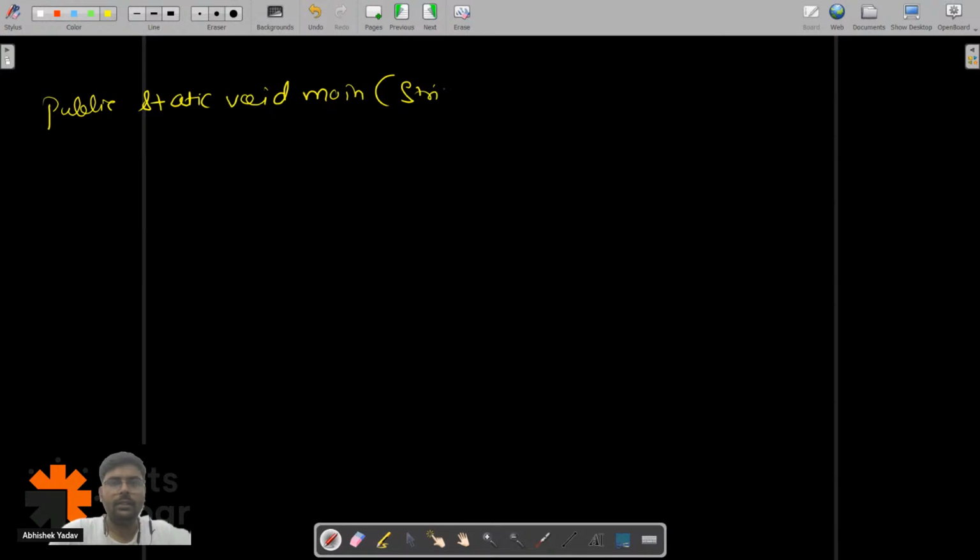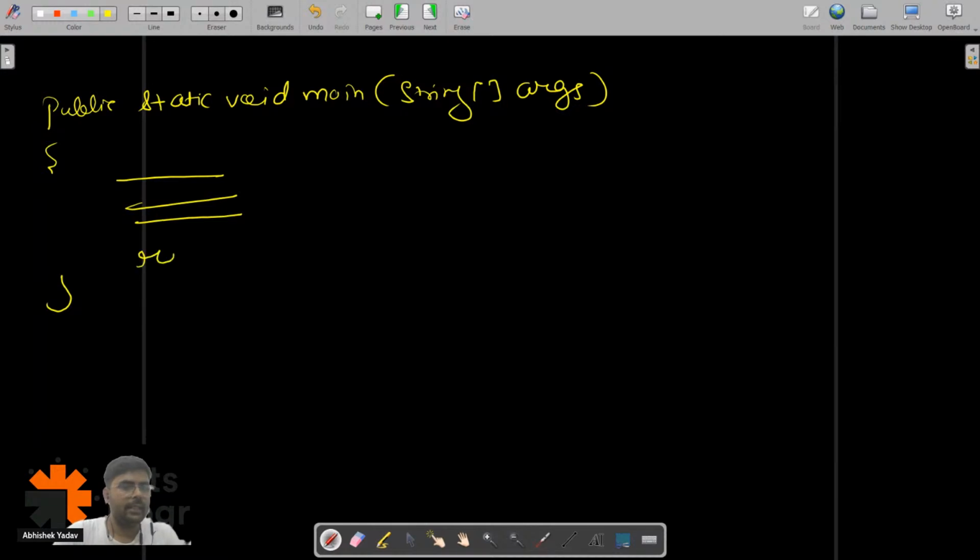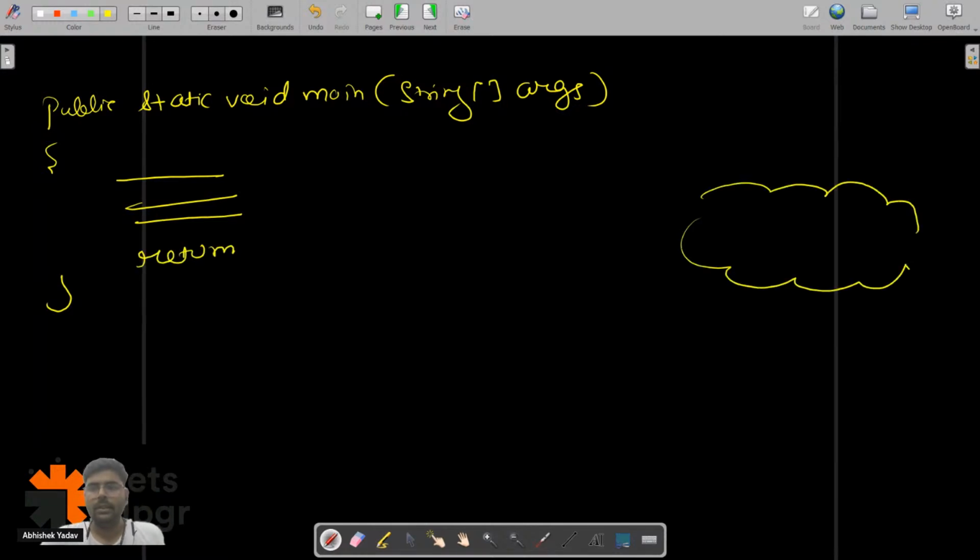So my point is, I have public static void main, and I have String args, and here I have written some code, and at the last I am returning something. And here is my JVM that is running behind the scene.